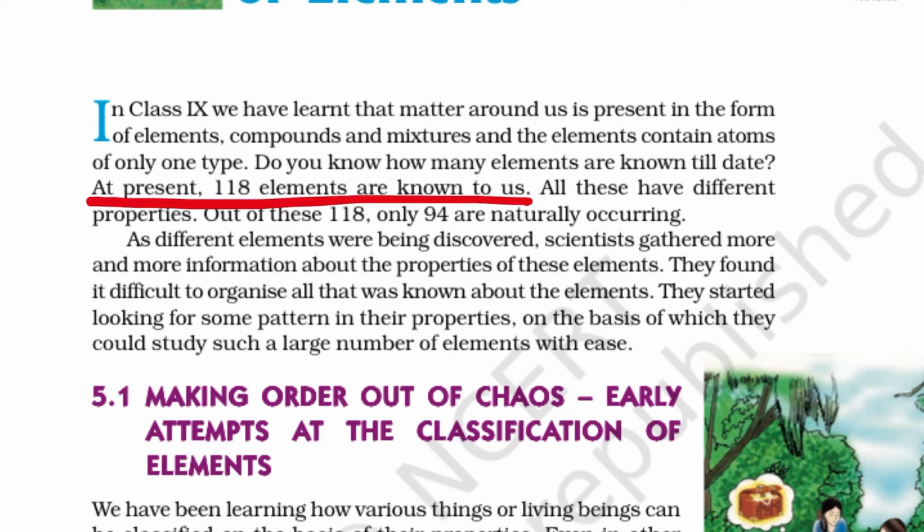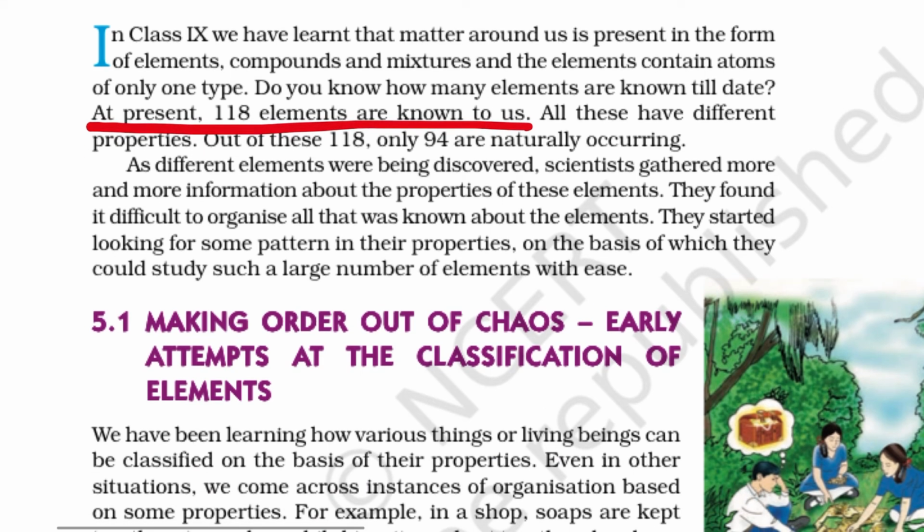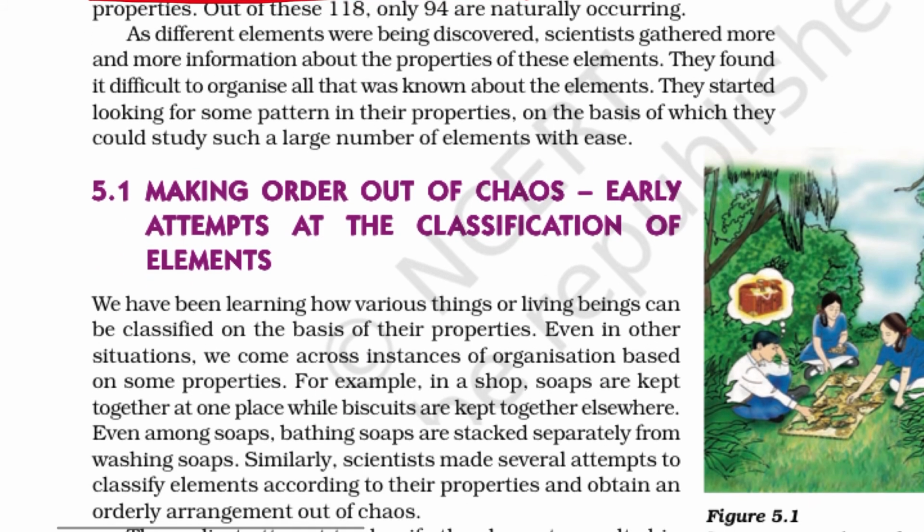As different elements were being discovered, scientists gathered more and more information about properties of these elements. They found it difficult to organize all what was known about the elements. So, they started looking for some pattern in their properties on the basis of which they could study such a large number of elements with ease. This is the reason why the classification was made.